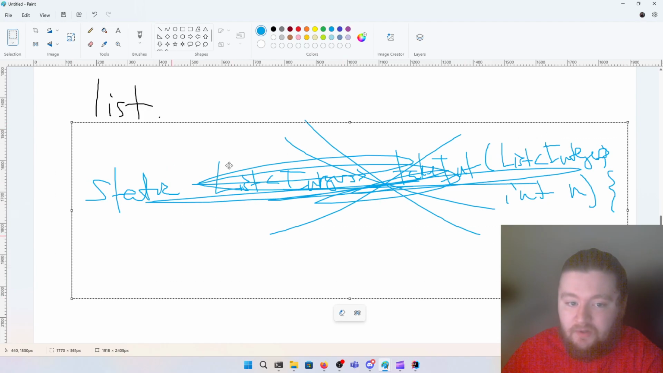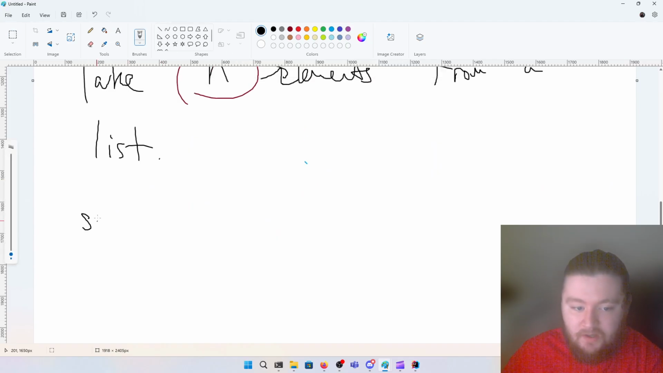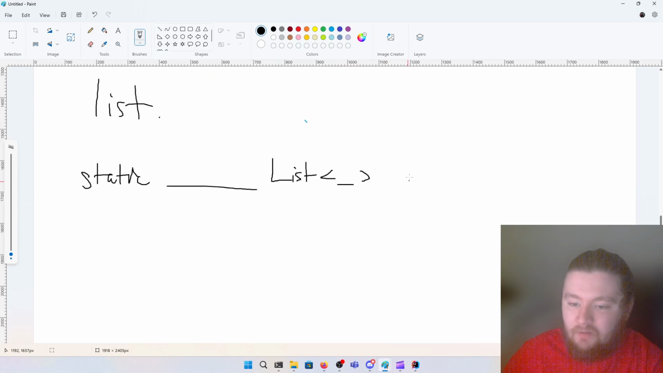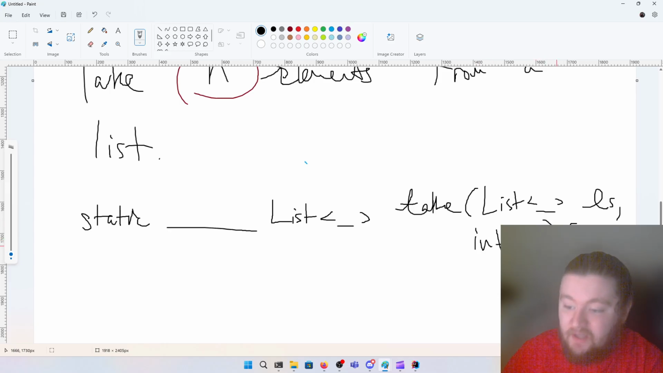Instead, what we can do is make the method generic. So how do we do that? Well, we can do static, and then we're going to put something here. We'll come back to that. We know that we're going to return a list of some type. Again, we'll come back to that. We're going to call the method take, and it's going to receive a list of some type. We'll just call it ls, and then it's going to receive a parameter n for how many elements we want to take from the list.